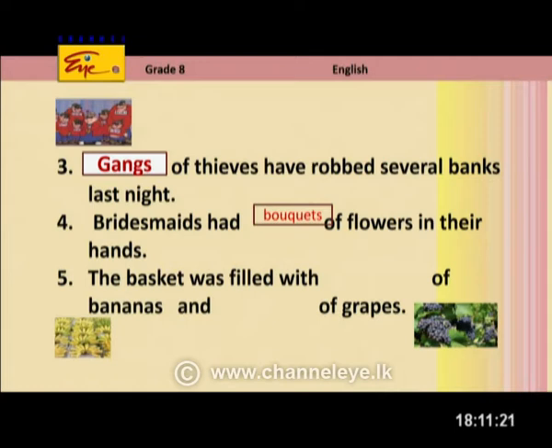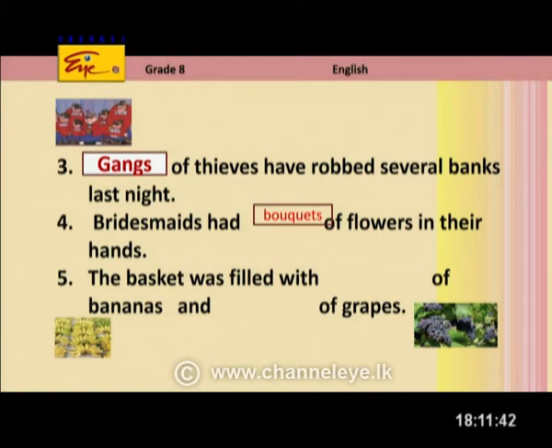Right? So, the group of flowers together, we call it a bouquet or a bunch. Right? Now, here, bridesmaids, they have bouquets of flowers. So bridesmaids, plural, right? So they had, each one had a bouquet. So altogether, bouquets, plural, right, of flowers in their hands.